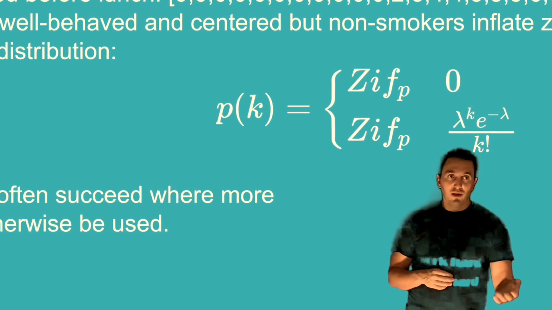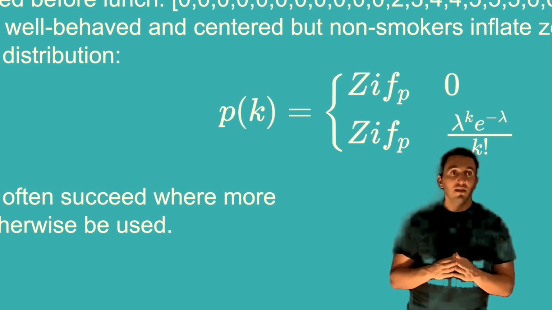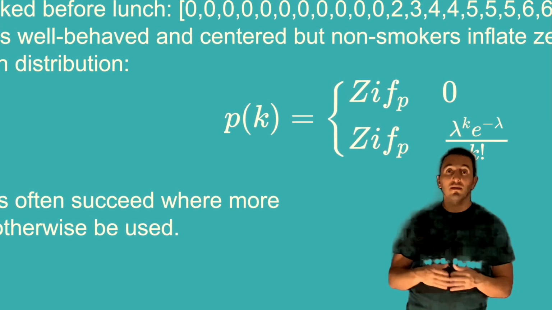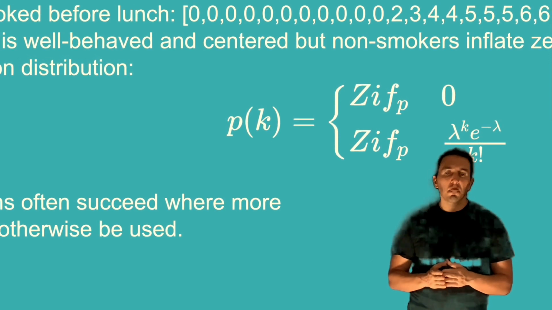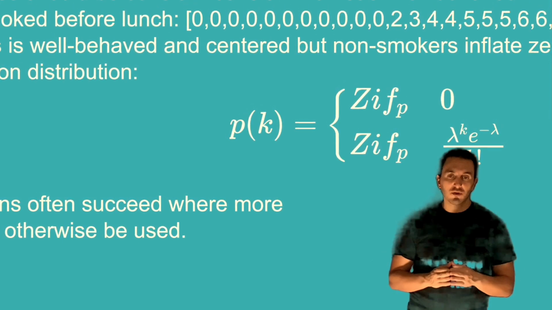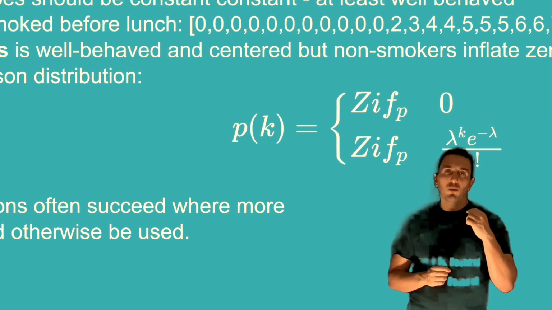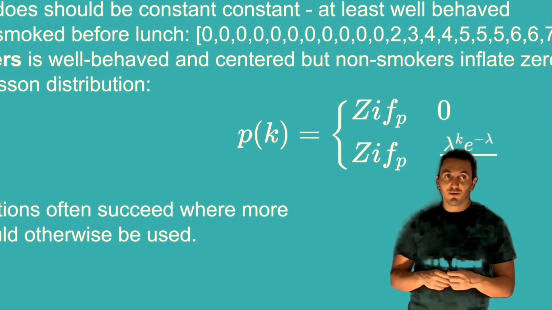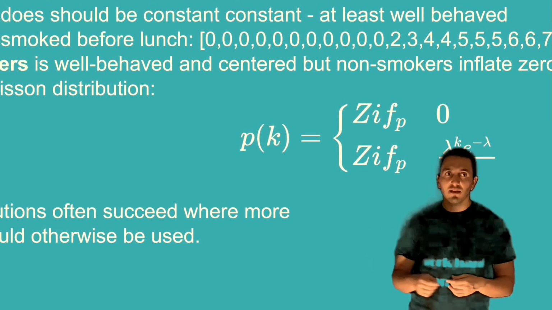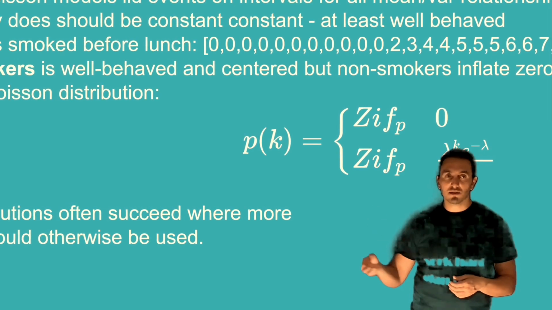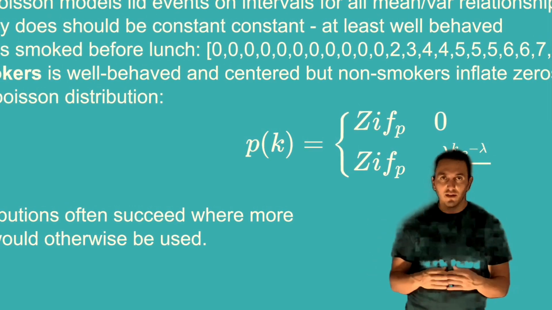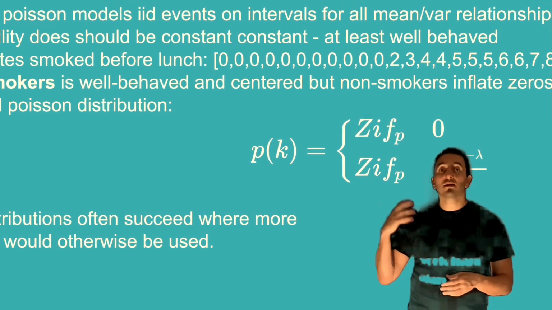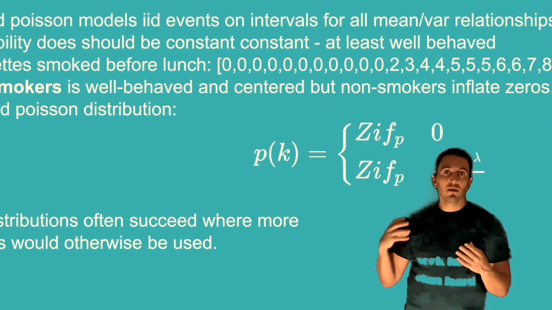So we know how to calculate the probability that k equals 3 given some lambda for a Poisson. We just plug it into the probability distribution function, and voila. Almost the same here. We want to know the probability that k equals 3. First, you have to say the probability that it's not 0. So that's the zero inflation probability, right? So 30% of the time, it's 0. And then the other times, it's Poisson. So you have to multiply that by, say, 70% or 30%. Whatever your zero inflation parameter is, 1 minus that times the Poisson, that's your probability of that observation.